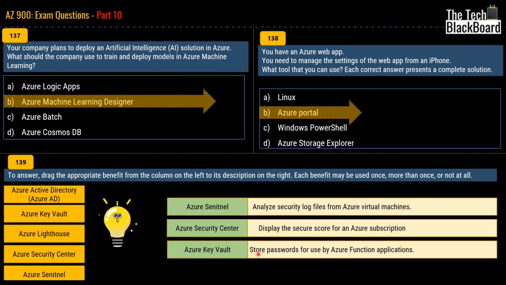Just an added tip: not only can you use Azure Key Vault to store passwords for Azure Functions, you can use Azure Key Vault to store passwords for pretty much any service. You can also store certificates in Azure Key Vault. So it's a very good service by Microsoft to keep your credentials, passwords, and important certificates in a very safe repository.